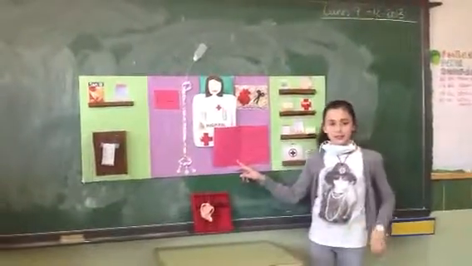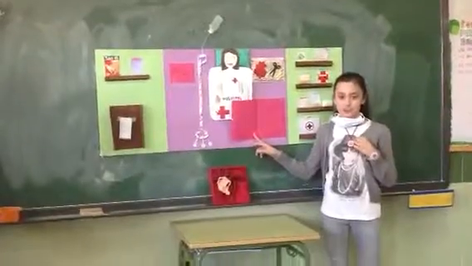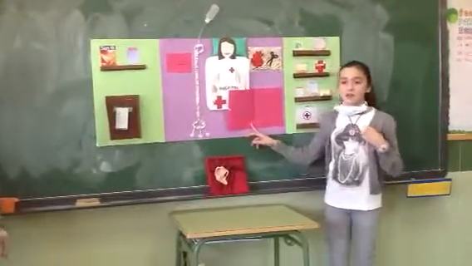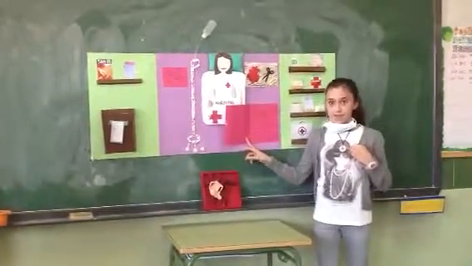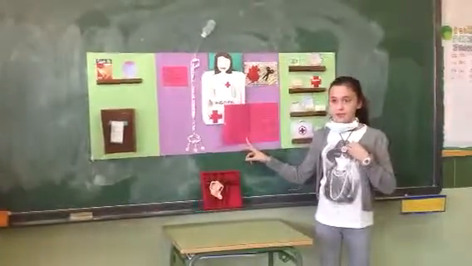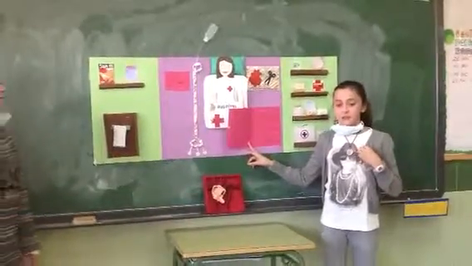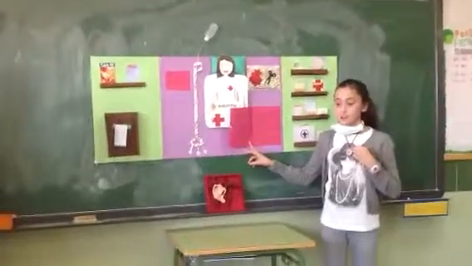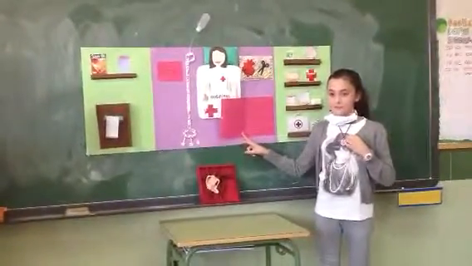Breathing movements are inhalation and exhalation. During inhalation, the lungs and the thoracic cavity expand. When we breathe in, air goes from the nostrils to the pharynx and enters the larynx. From the larynx, it enters the trachea, and the trachea is divided into two bronchi, each connected to a lung. Inside the lungs, the bronchi are divided into bronchioles. At the end of each bronchiole, there are alveoli, where gas exchange takes place.